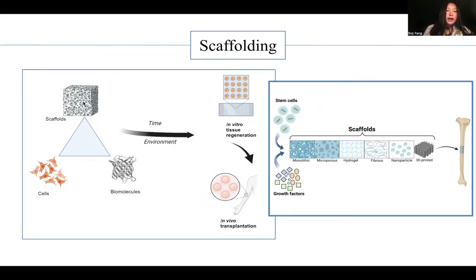As you can see in the image on the left, scaffolds can be used with cells and other biomolecules to create artificial tissues in vitro or in the lab. Then this artificial tissue can be transplanted into the body. Additionally, scaffolds can be customized using 3D printing, allowing researchers to make flexible changes to scaffolds and maximize the efficiency of stem cells. As you can see in the image on the right, there are many approaches to scaffolds, and if one of these approaches doesn't work, there are also many others that researchers can experiment with.